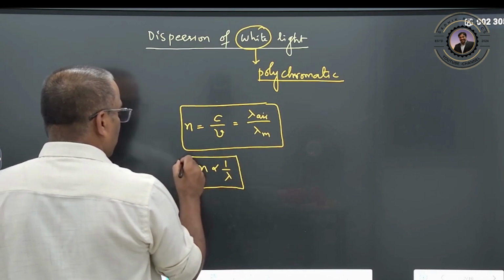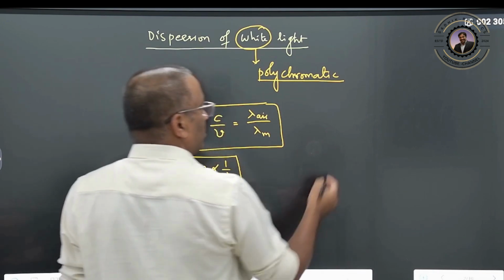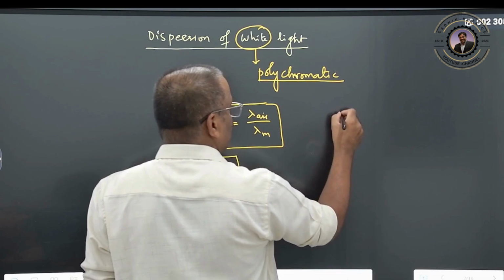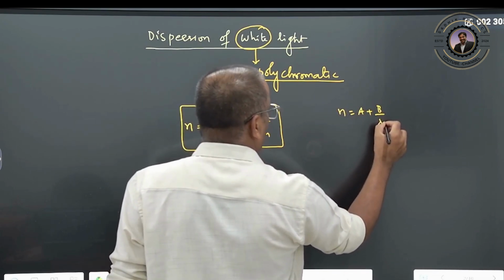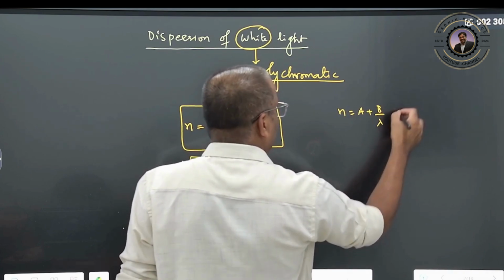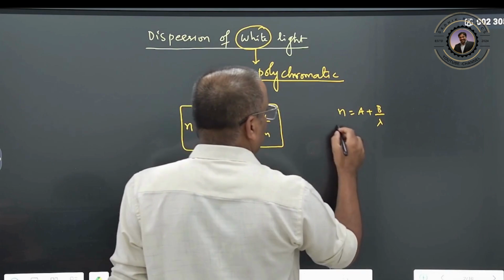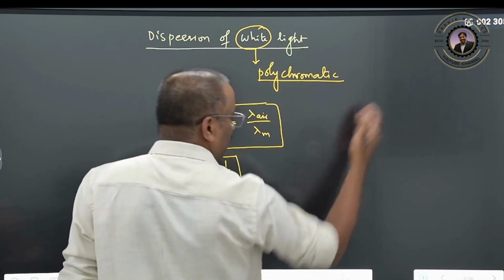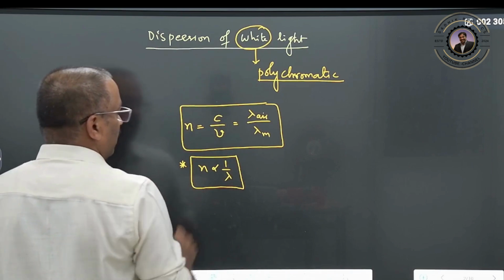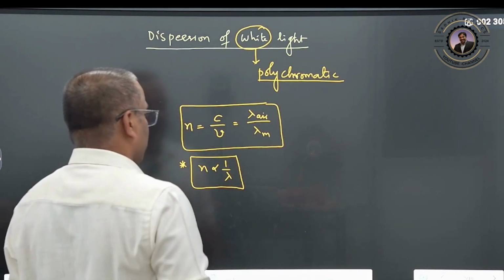So you can rewrite it as Cauchy's relation. Therefore n is equal to some constant plus some other constant by lambda square, plus so on, like that. You do not need to learn this one, higher order terms will also be there. Right now remember that refractive index is inversely proportional to the wavelength.